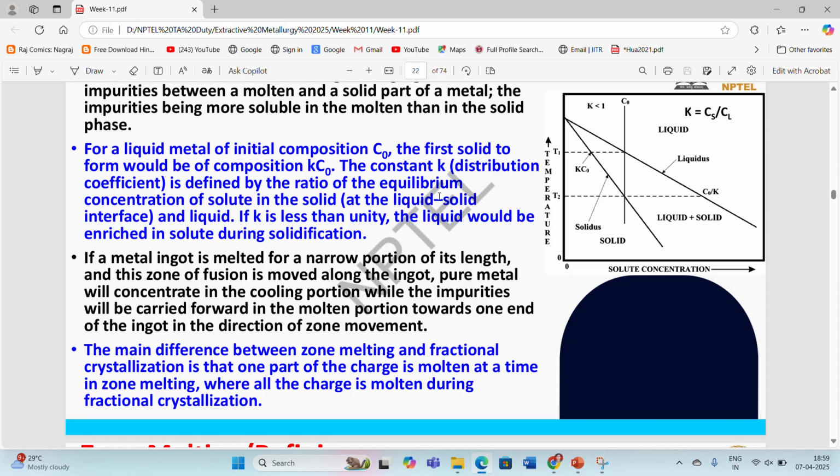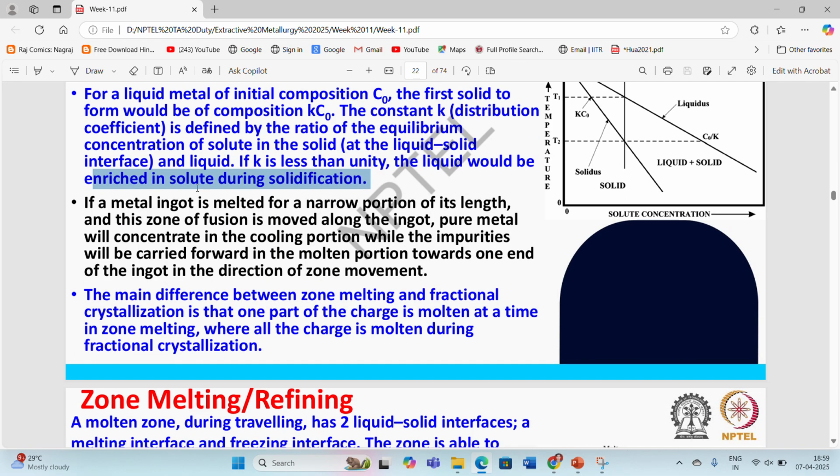The constant K is defined by the ratio of equilibrium concentration of solute in the solid and liquid. If K is less than unity, the liquid would be enriched in solute during the solidification process. If a metal ingot is melted for a narrow portion of its length and this zone of fusion is moved along the ingot, pure metal will concentrate in the cooling portion while the impurities will be carried forward in the molten portion towards one end of the ingot in the direction of the zone movement.